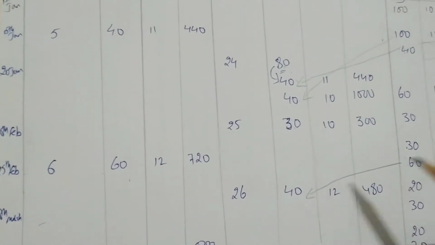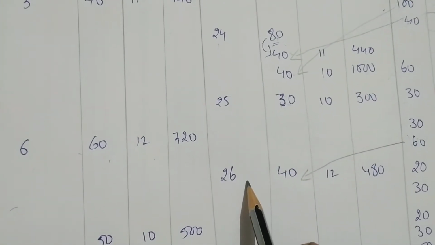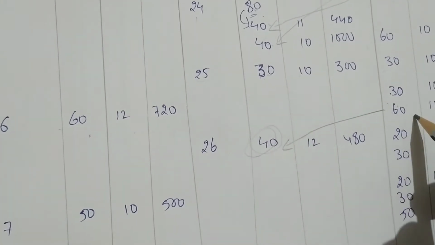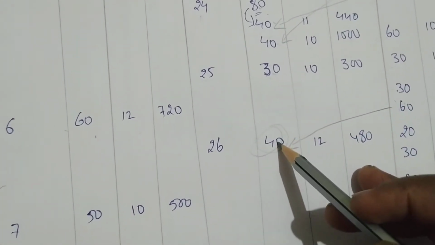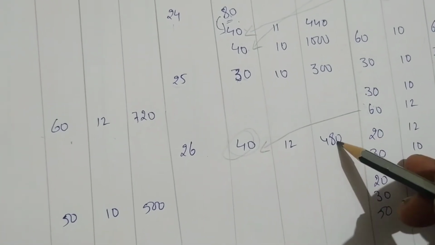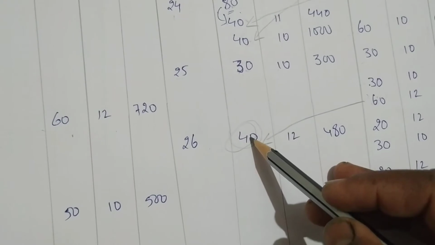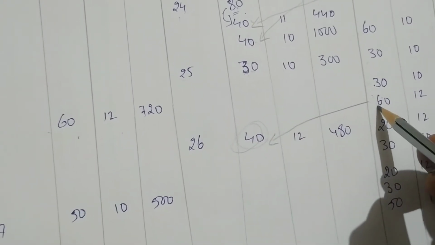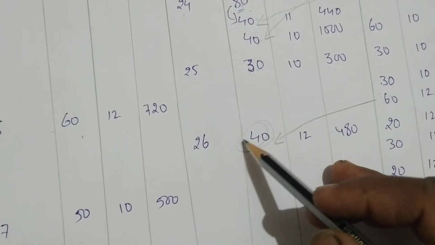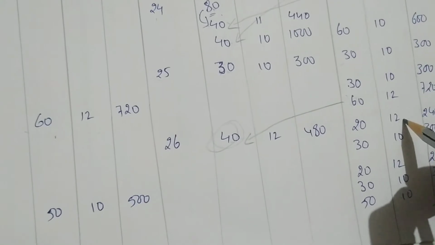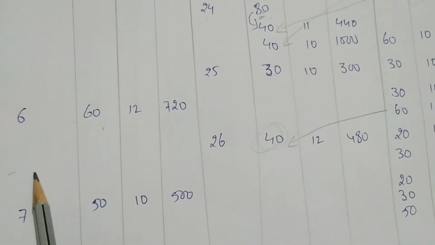Next, on March 10th, what happened again? We have again issued, requisition number is 26. How many have we issued? 40 we have to issue. So we can directly issue from 60. That's why I have written directly 40. So 40 into 12 is 480. From 60 we have issued how much? 40. How much is left over? 20. Okay. So 20 into 12 is 240. Next, 10th March.